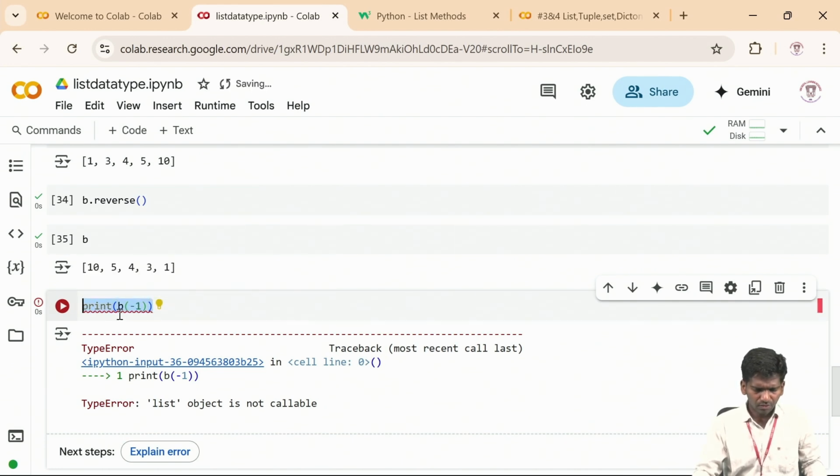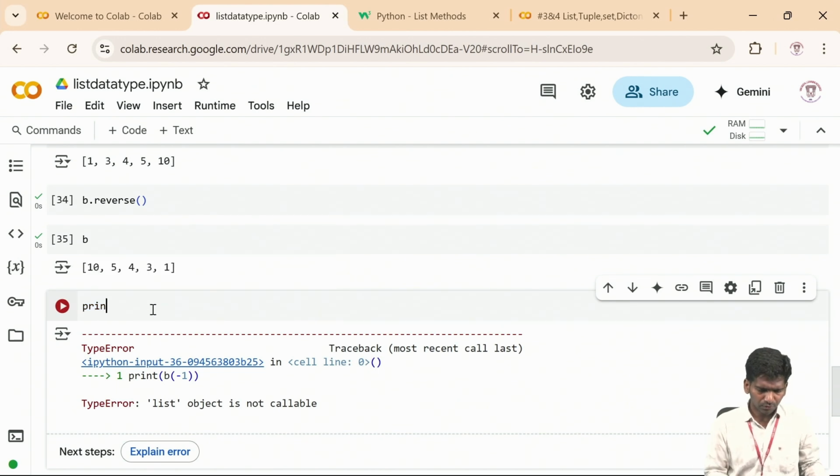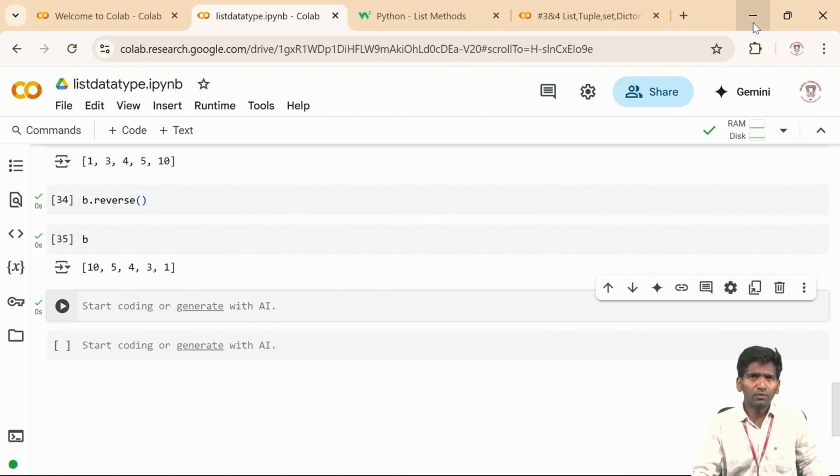So you can call this list slicing. Slicing means we can call any list elements randomly. Suppose I want to call from 1 to 2. Instead of printing all the list elements, we can print only the specified range of elements from the list. That is called slicing. So breaking the entire elements into parts, and then taking randomly and printing whatever we want. We will discuss that also. This is what about list.